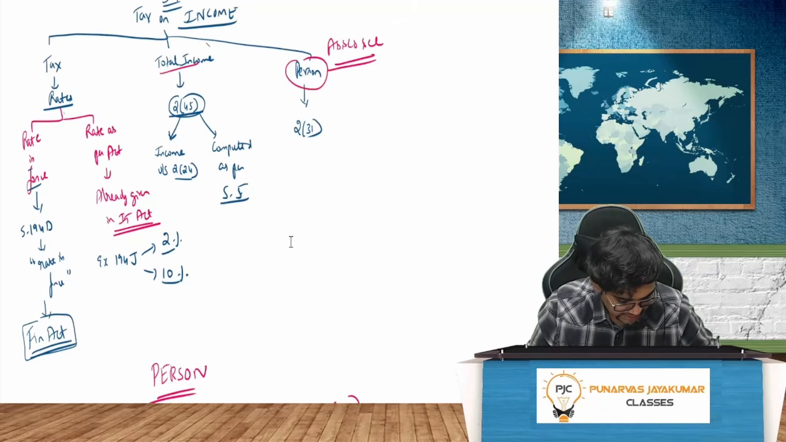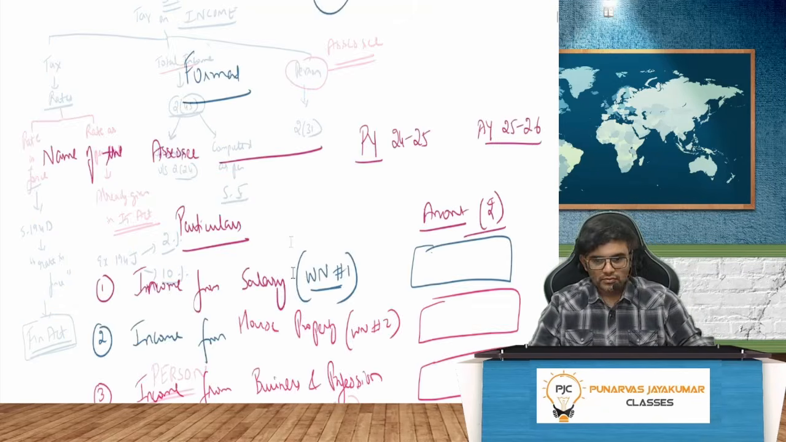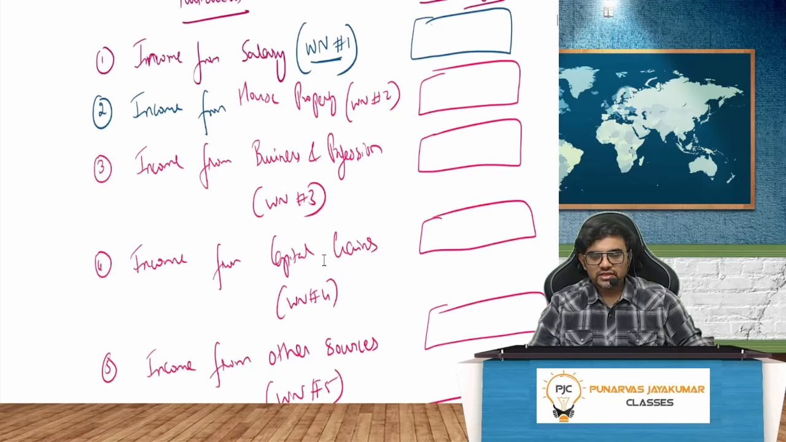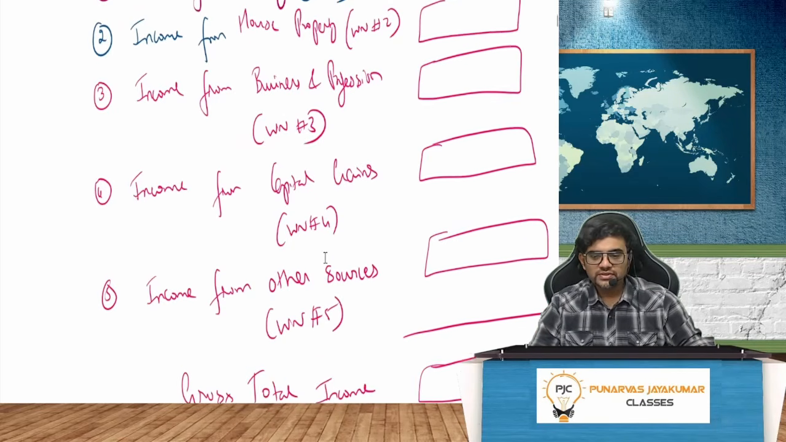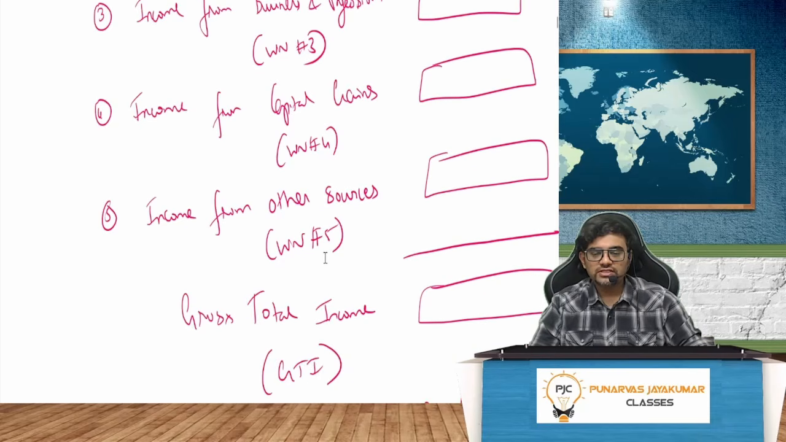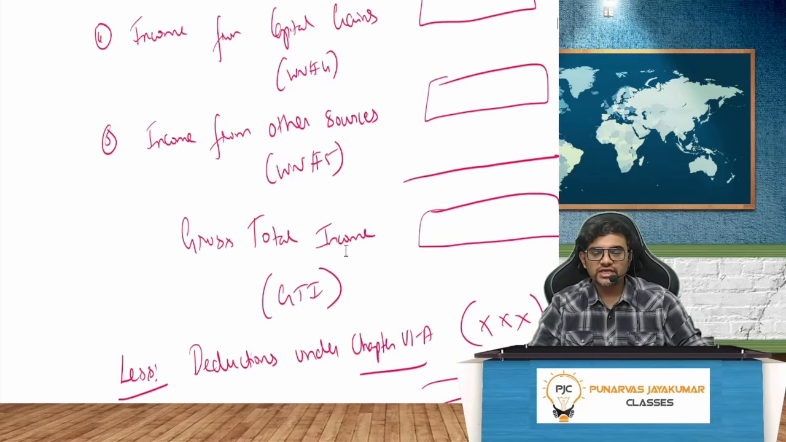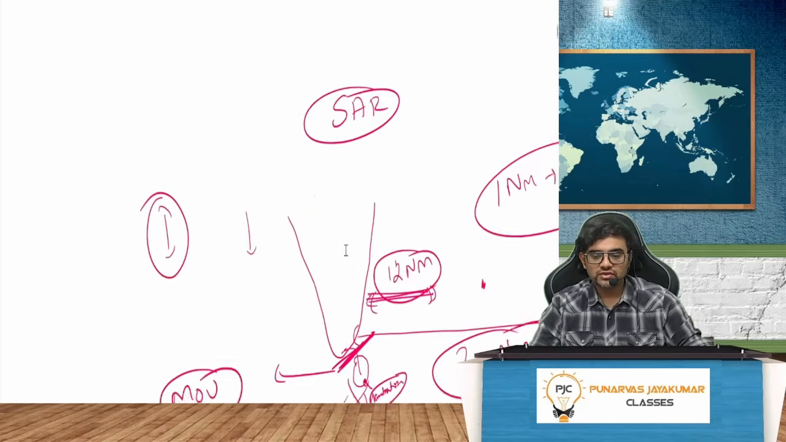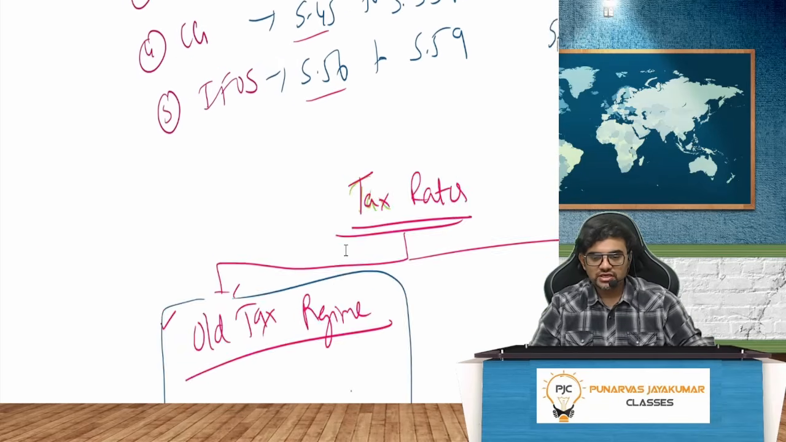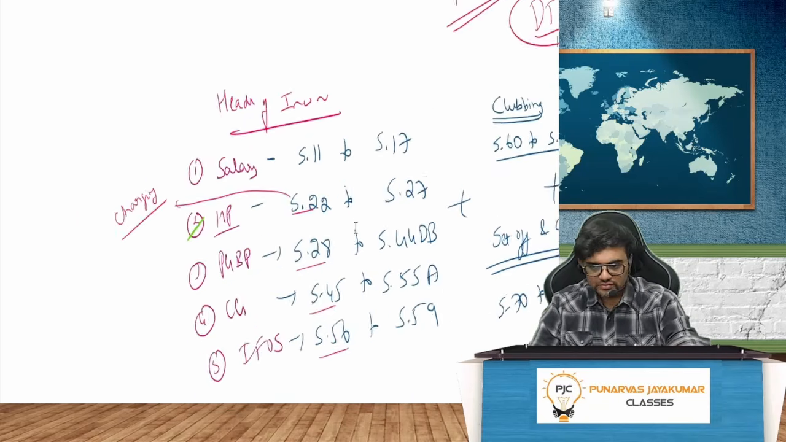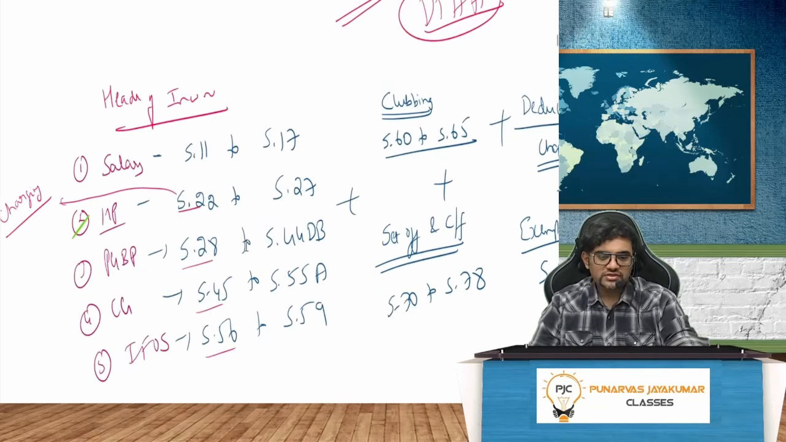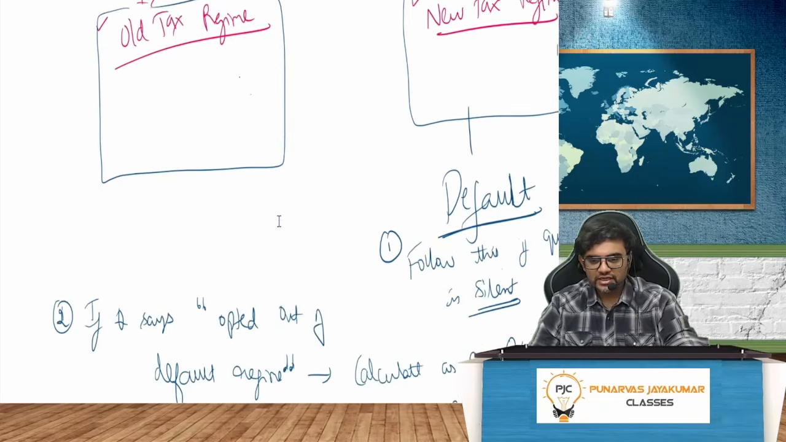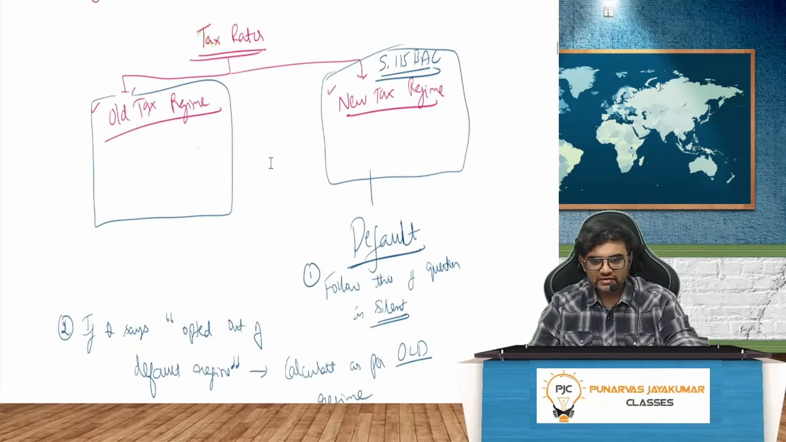Okay, great. So this will generally be the entire format. You have income from salary, income from house property, income from business and profession, income from capital gains, income from other sources. Then you have something called GTI, gross total income. Then your deductions will come. So basically you have all these heads to study. Very simple.